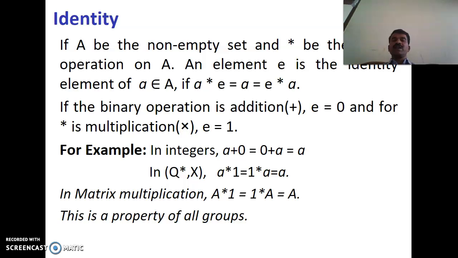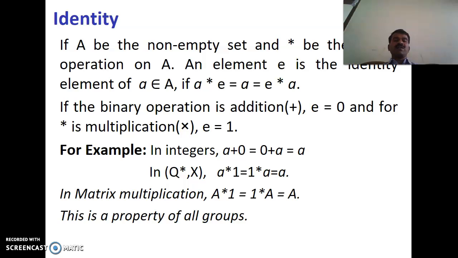Existence of identity: if A is a non-empty set and star is the binary operation on A, an element e belonging to A is the identity element if a star e equals a equals e star a. Under addition, e equals 0.